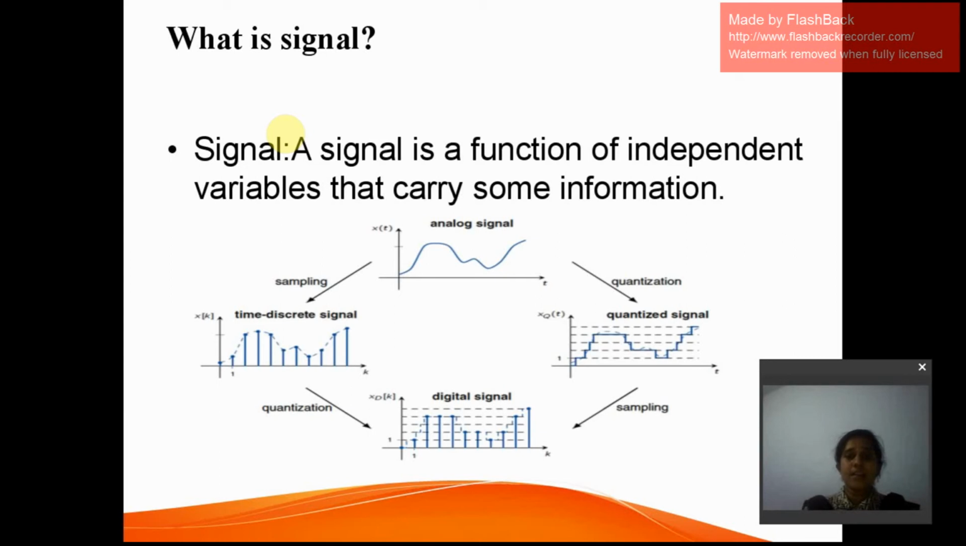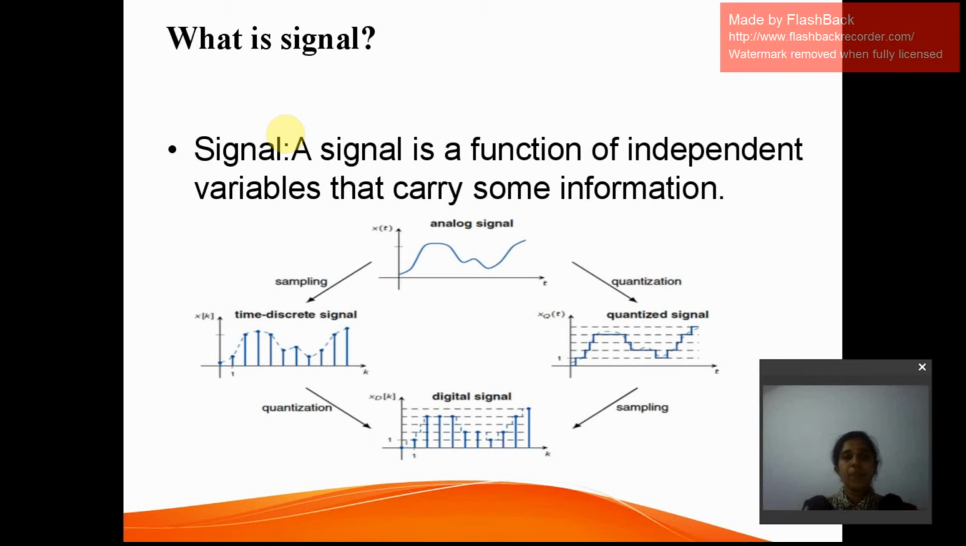Discrete signal is also one form of analog signal. And I would like to make one statement here: all continuous time signals are analog signals, but not all analog signals are continuous time signals, because a discrete time signal is also a form of analog signal where it is not continuous with respect to time. It is discretized. So these are the basic differences between analog, discrete, and digital.